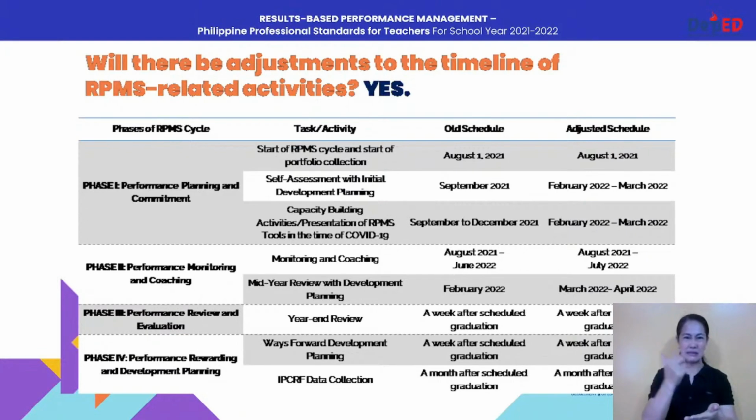You have there the year-end review, which happens a week after scheduled graduation. And we retain that same schedule since we are still in the middle of the school year. And for phase 4, the performance rewarding and development planning, we have there your ways forward development planning. We also retain that it should be conducted a week after graduation. And then lastly, the IPCRF data collection, we also retain that this should be done a month after your respective graduation ceremonies. So please take note of the adjusted RPMS timeline on your screens.